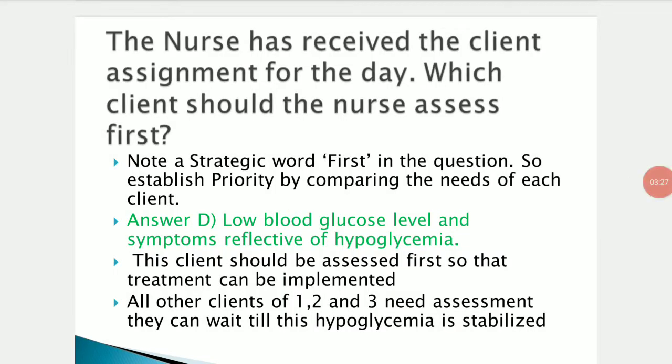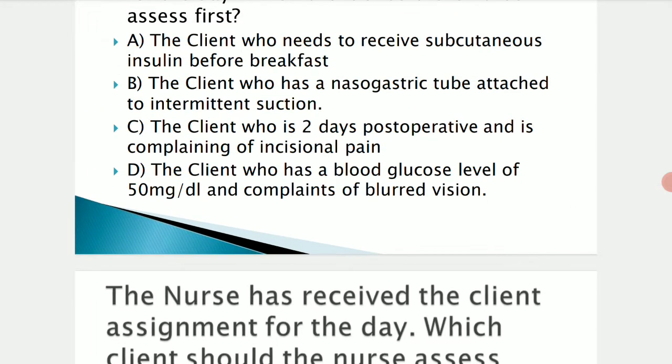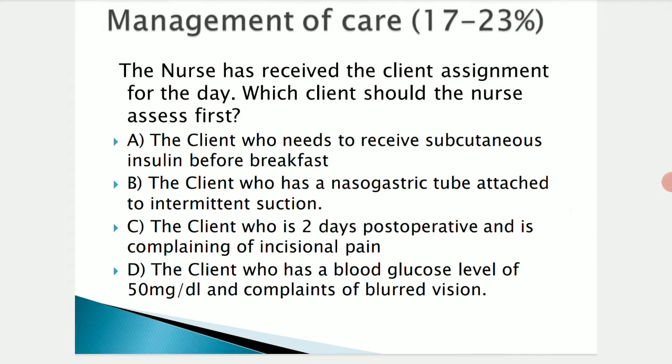As the assignment for the day, they are asking for the first patient whom you will assess. Here the most priority is for the 4th person, because the 4th patient has a very low blood glucose level. He is undergoing hypoglycemia, with a blood glucose level of only 50 mg, and he also has a complaint of blurred vision.